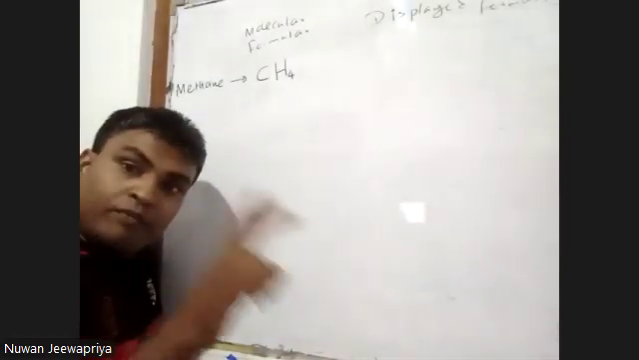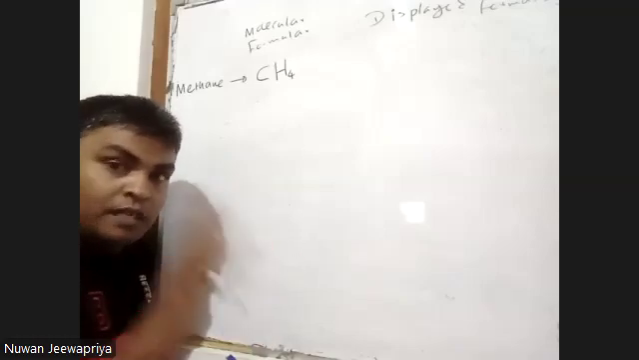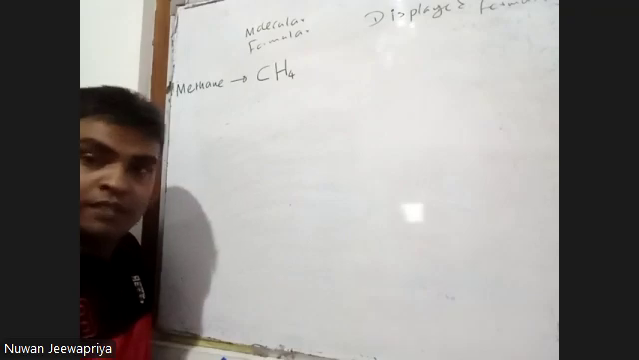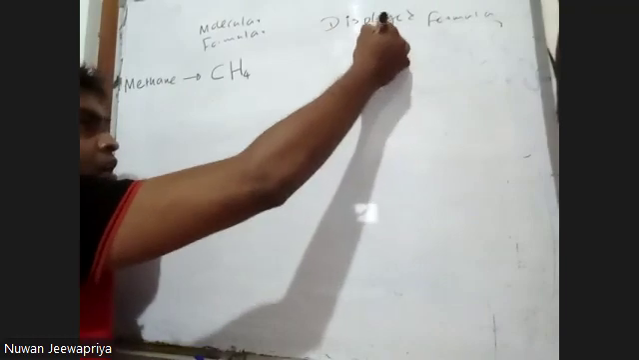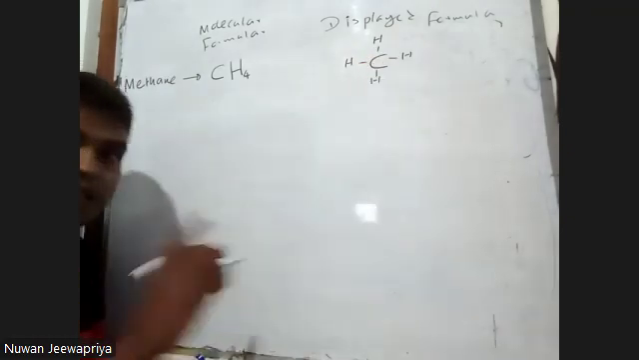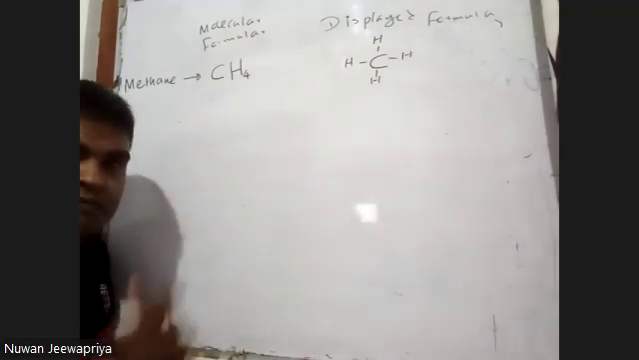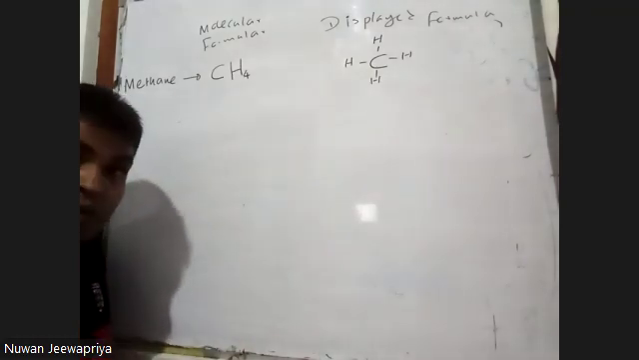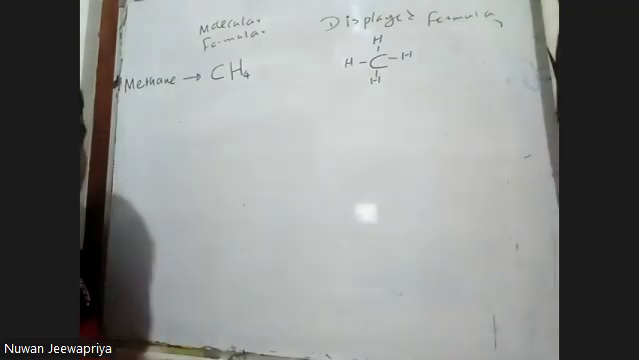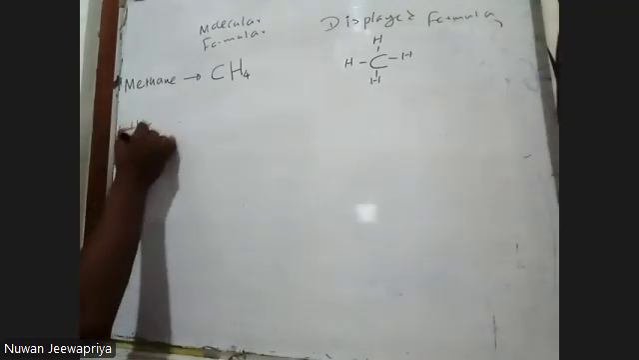The displayed formula, what is the displayed formula? The displayed formula displays how each and every bond is connected. The displayed formula displays all the bonds, right? Like this way. See that carbon, hydrogen, hydrogen, hydrogen, hydrogen. Remember, carbon must make 4 bonds because carbon's valency is 4. So this is the displayed formula of methane. Now we go to the next member of that family, ethane.